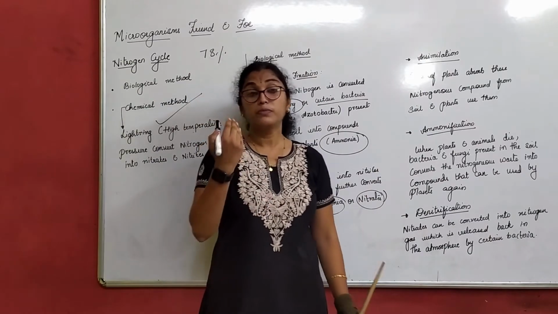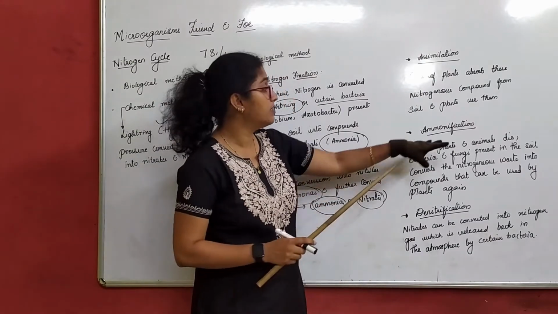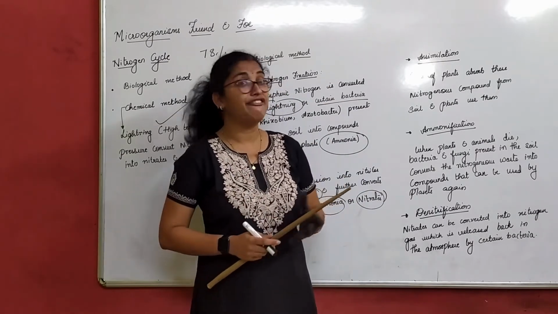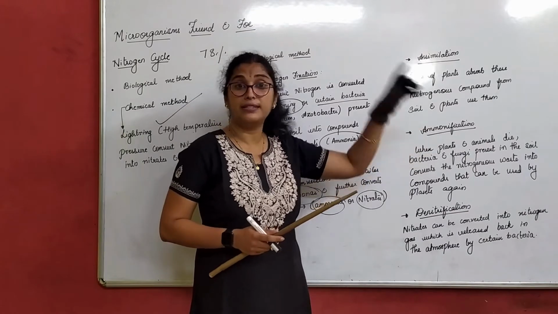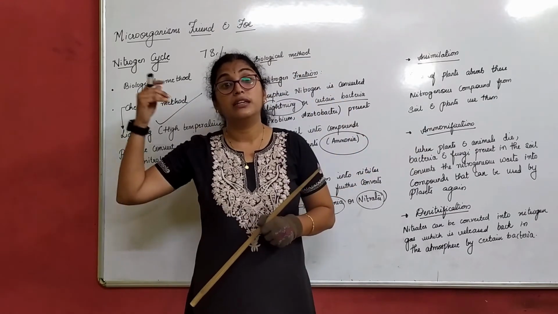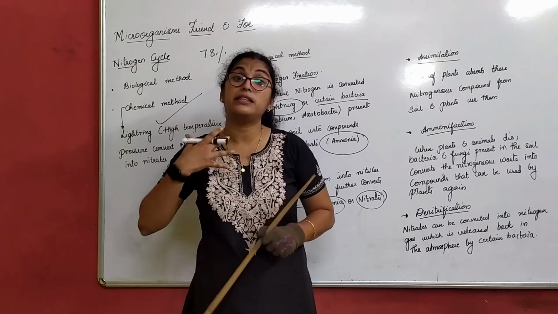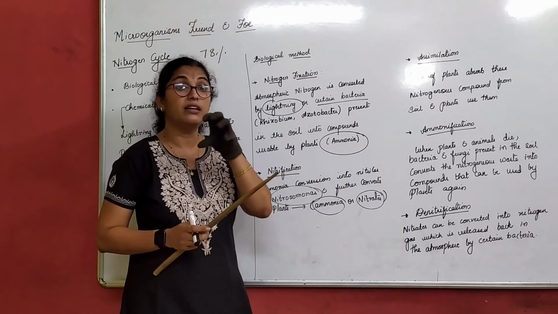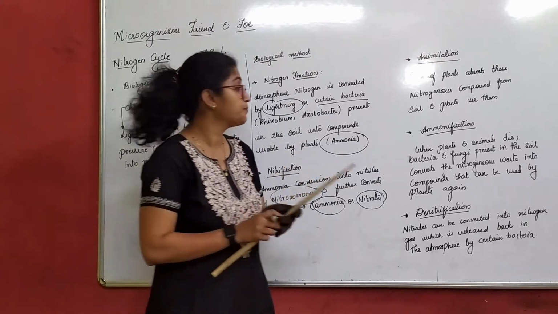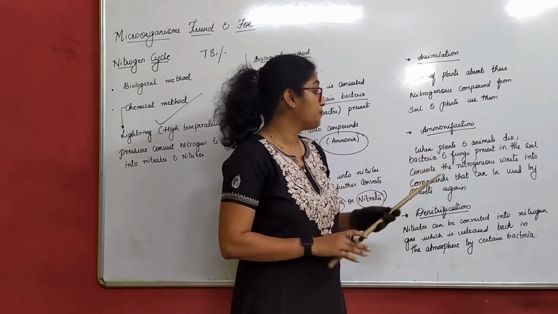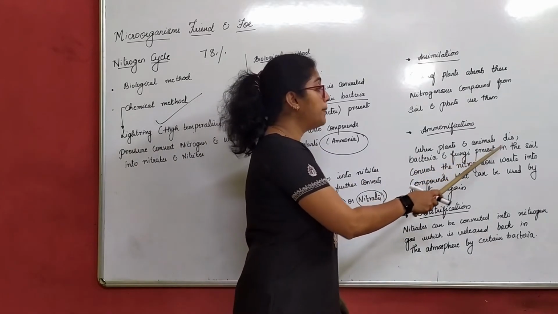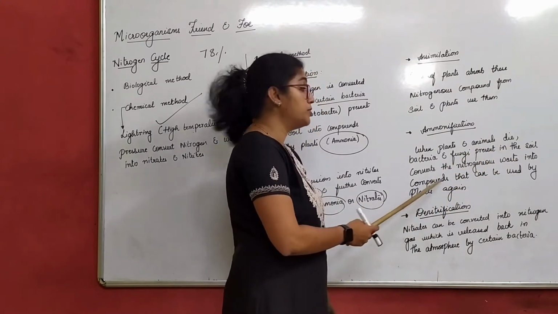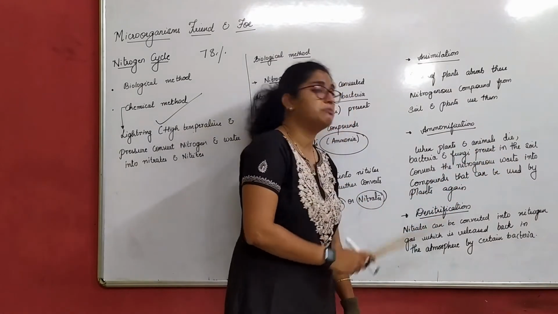That means animals who have consumed these plants also have nitrogen in them, directly or indirectly. If a rabbit has consumed some grass, the rabbit has ammonia content in it. Now a lion has consumed the rabbit, that means the lion also has ammonia content in it. Now these animals also have ammonia, nitrogen in them, right? When plants and animals die, bacteria and fungi present in the soil convert the nitrogenous waste into compounds that can be used again by plants.